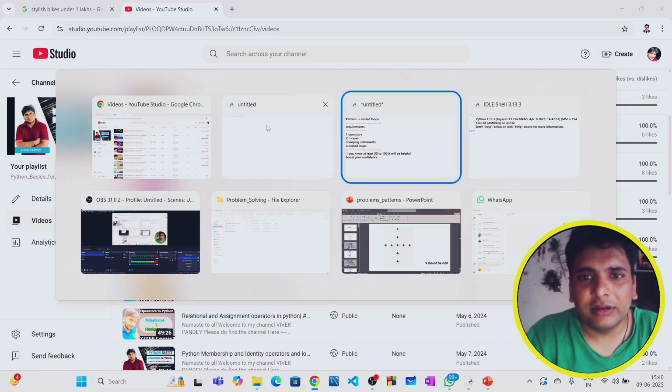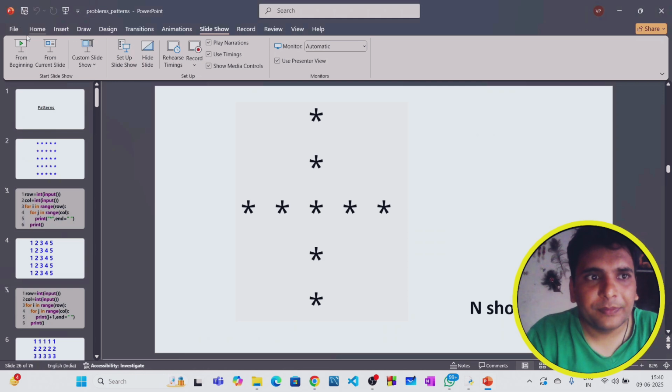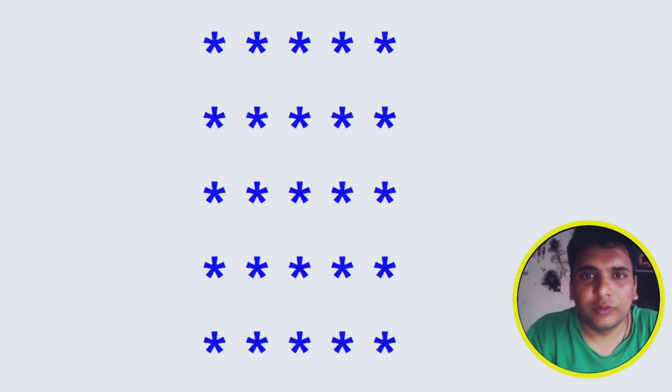Now let's get back to these pattern ones. So I'm starting this slide. See here, first I will be explaining how to imagine, like how to proceed further. So the first pattern is this.